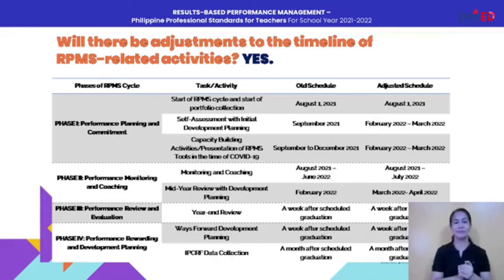Next, for phase 2, you have here performance monitoring and coaching. Our first activity or task is the monitoring and coaching. So the old schedule has also been retained. The monitoring and coaching process will still go from August 2021 to July 2022. Same reason as our first activity. When we talk about monitoring and coaching, we monitor the entire performance for the whole year, for the whole school year or for the whole calendar year. That's why we retained it.